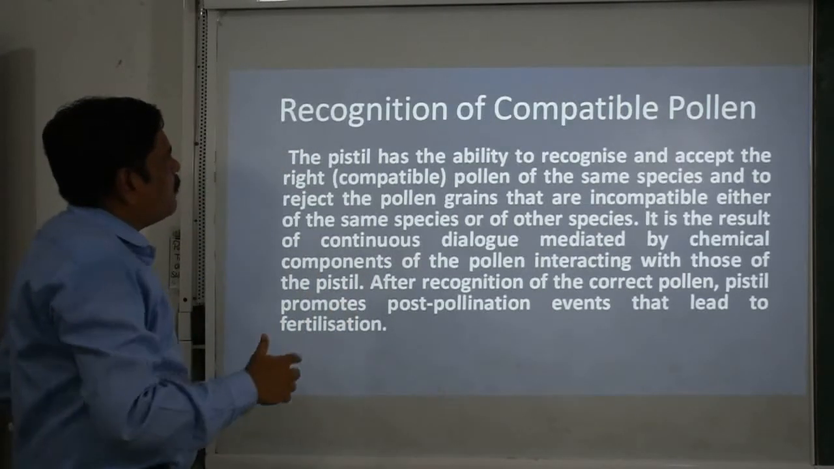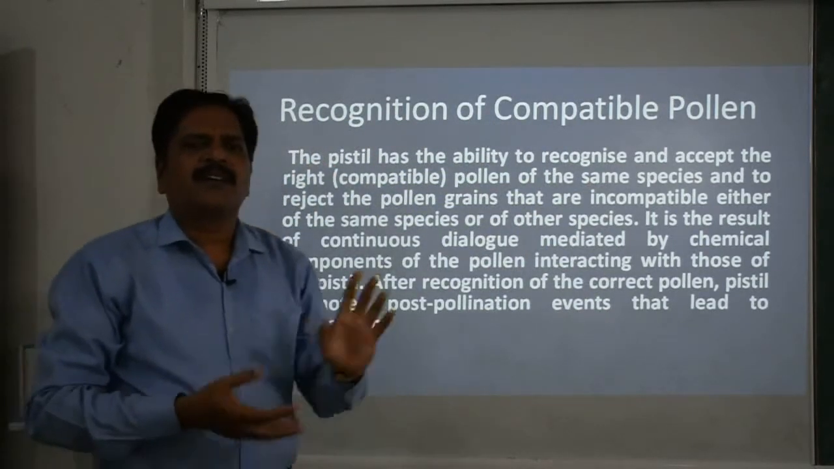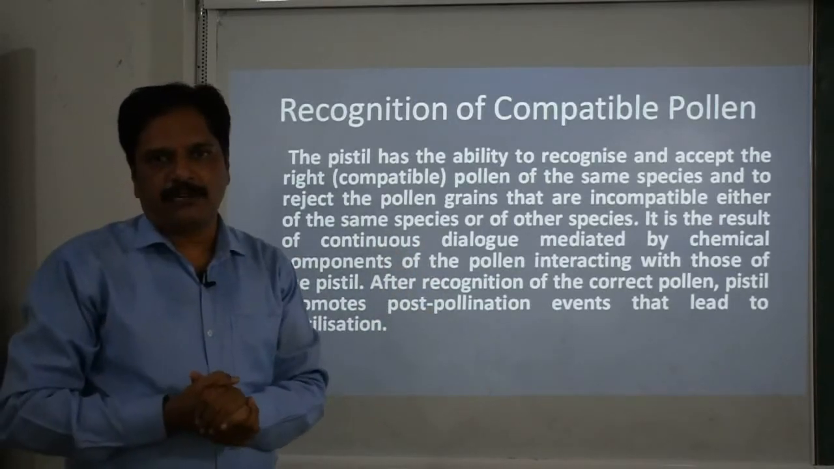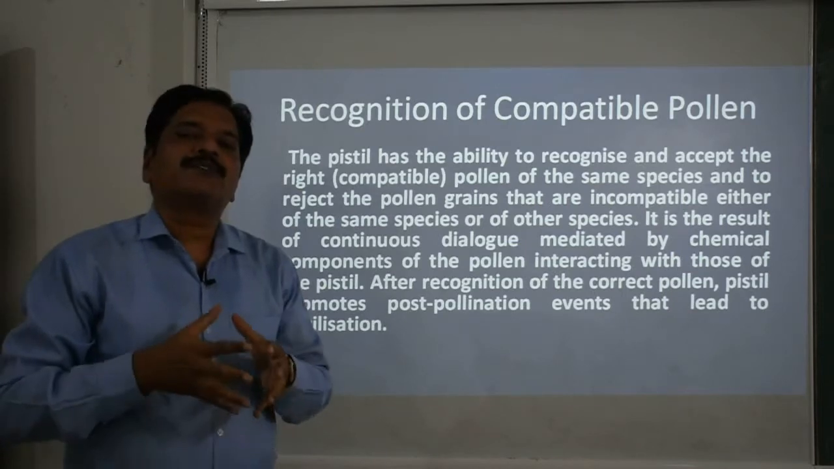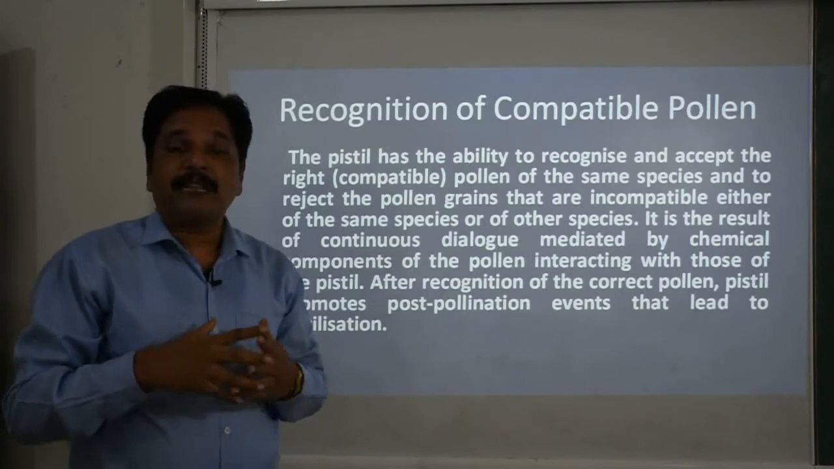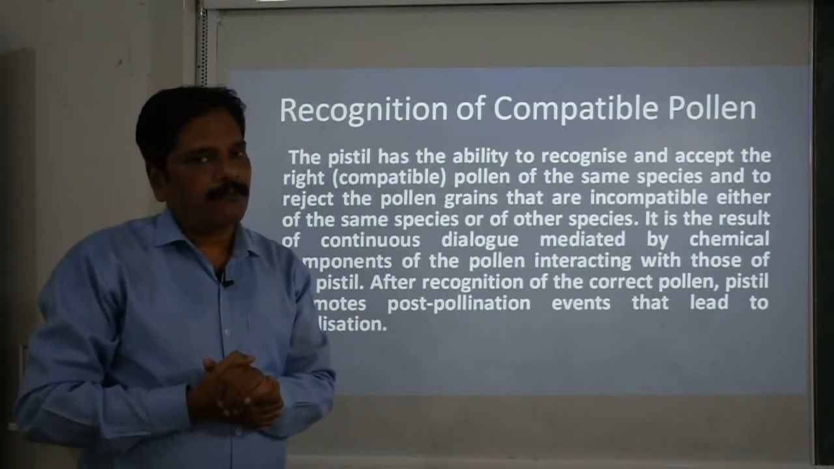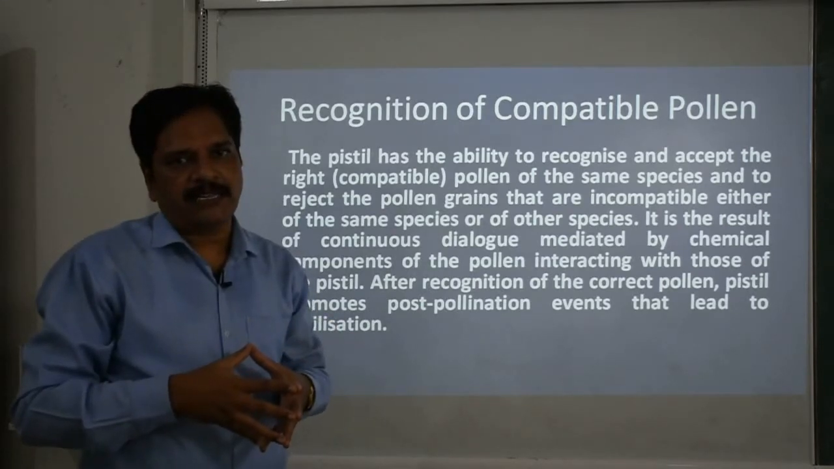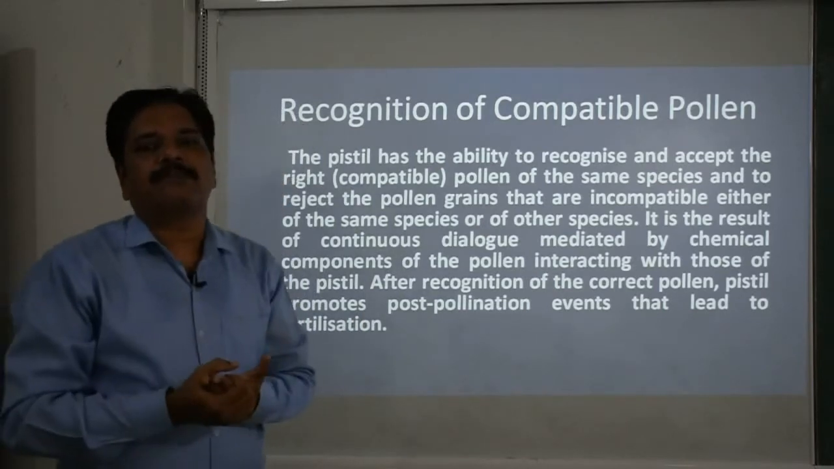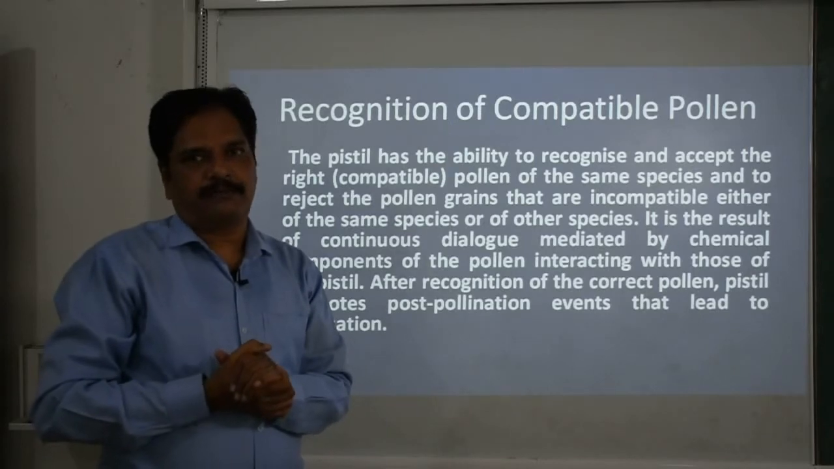Okay, now moving forward, that is the recognition of the compatible pollen. We learned in the previous slide about compatibility and incompatibility of the pollen tube. So what is the meaning of compatibility? The favorability, whether this pollen grain is able to mate with the female gamete, to fuse and fertilize, or not. When they are able to perform this, it is called compatibility, and when they are unable to perform this, it is called incompatibility.